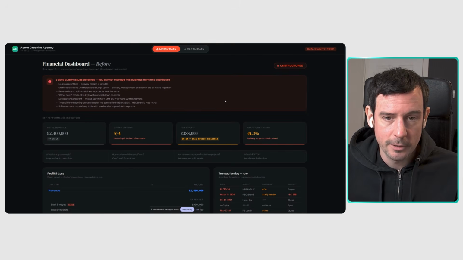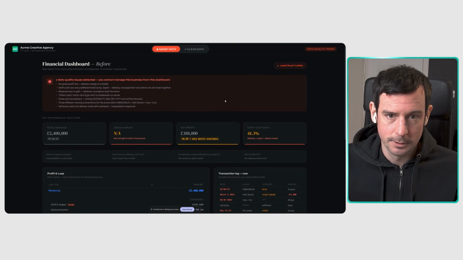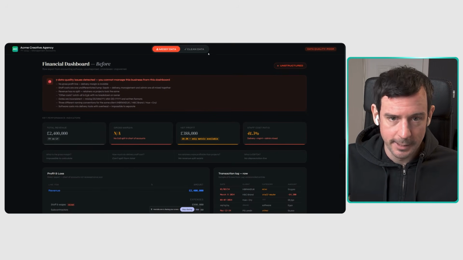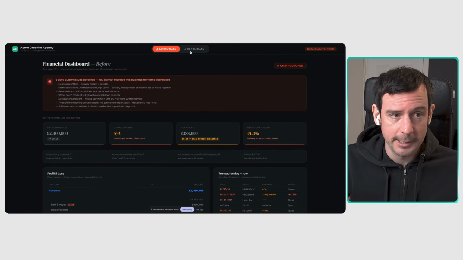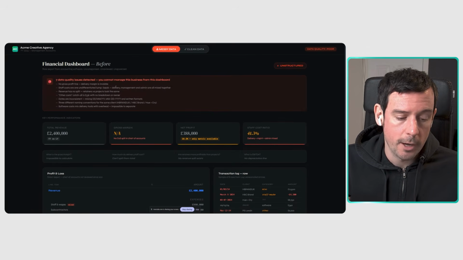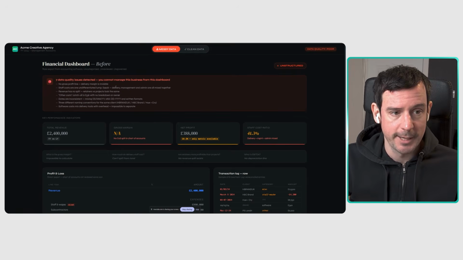So what is the actual real cost of making decisions on messy data? Well, best way to explain that is by showing an example. So let me just share screen. Okay, so now we are looking at a combination of two things, messy data and clean data. First of all, we'll talk through the messy data, and then we'll look at the clean data, and then we'll look at how that clean data helps with actually making decisions.